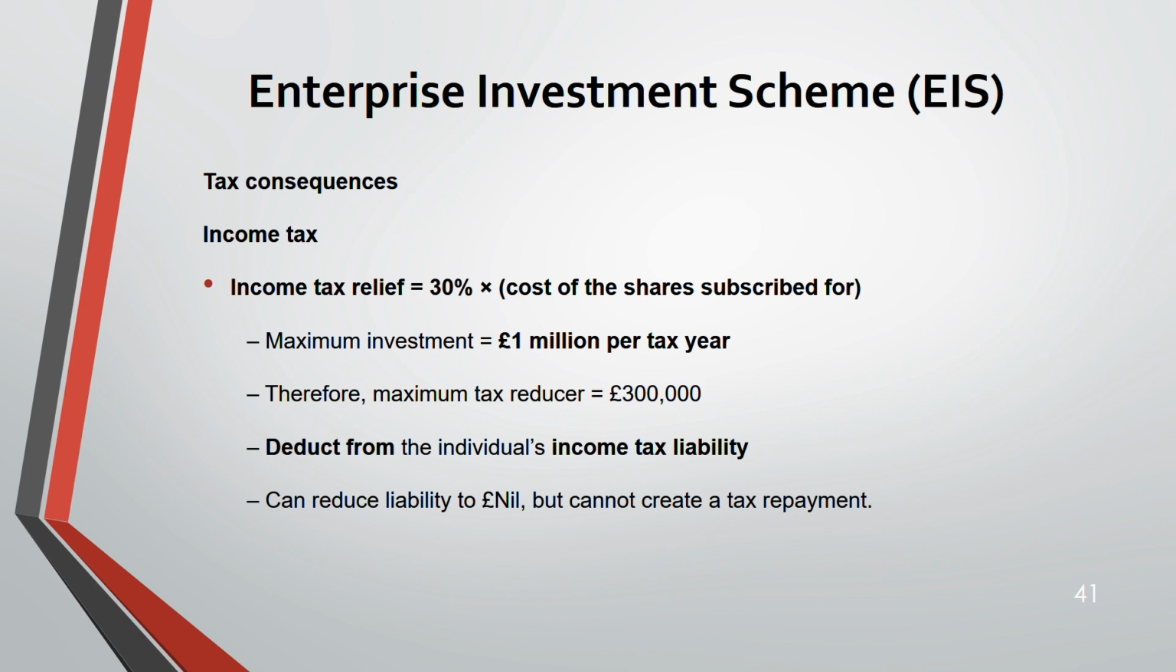Suppose your income tax liability was 300,000. Now you have reduced 300,000, so it's nil. But you cannot create a tax repayment. Let's say you have an income tax liability of 200,000. Relief reduces 300,000, so it's a negative 100,000. You can't get a tax repayment for that, where you have paid more. You can't claim for a tax repayment. No, that you can't do.